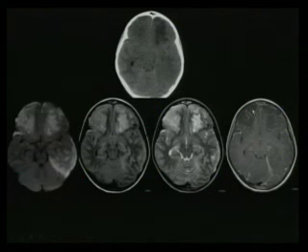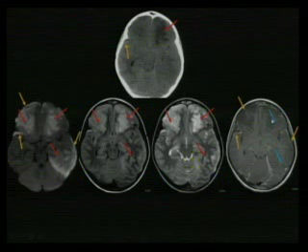And you can see on the post-contrast scans, there's all this leptomeningeal enhancement. I don't know if you can see that, but the blue arrows are basically the leptomeningeal enhancement. So this patient has subdural empyema, he has leptomeningitis, and he has cerebritis without abscess formation.